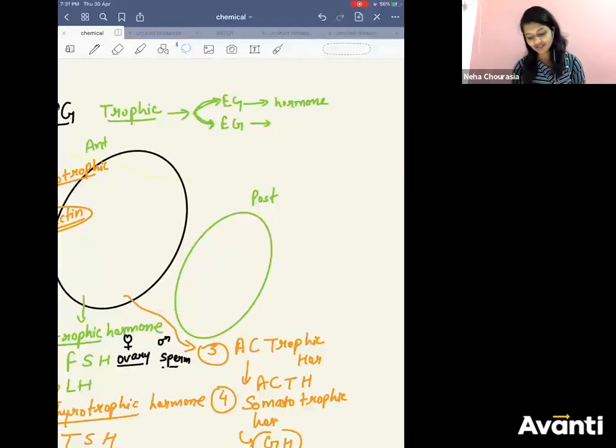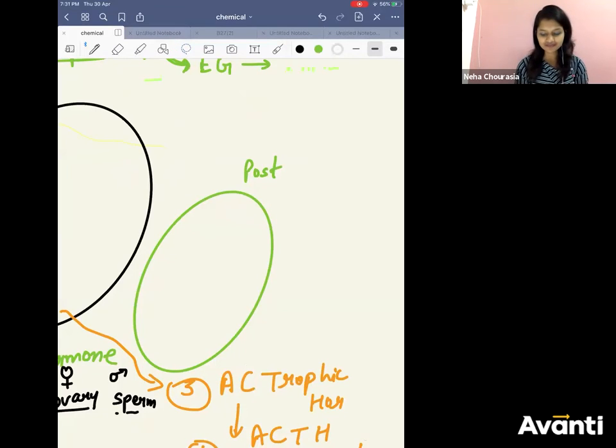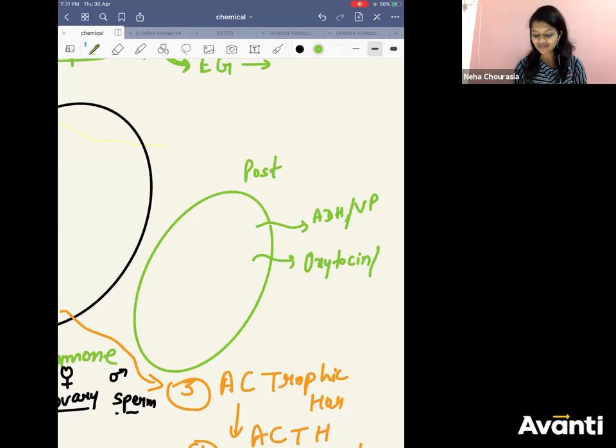Now tell me, what are your posterior pituitary hormones? Only two hormones. What are they? ADH. You also call it as vasopressin. And what? Oxytocin. Anyone, tell me the other name of this. It is also called as pitocin.